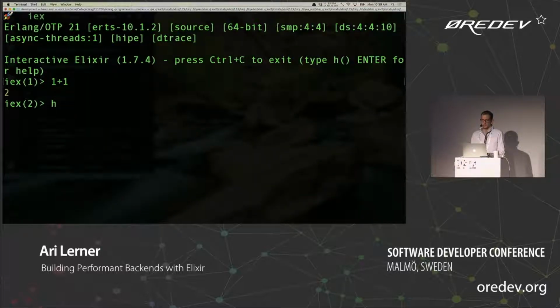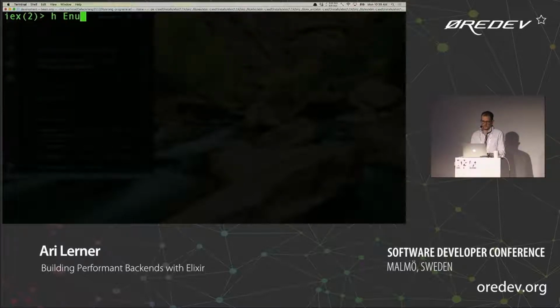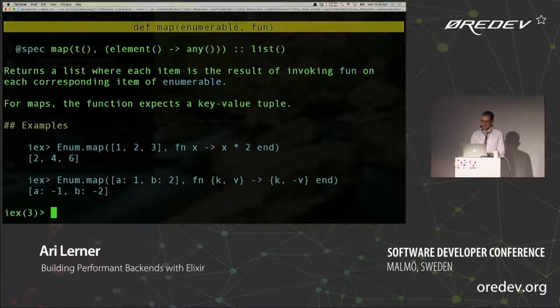In IEX, we can see that we have helpers like the help command. That's what comes up when you're curious about how a function works. That's awesome, right? Not only do you get examples, but you also get a description of how it works, and what inputs it expects and what outputs it expects. And that will come in really handy. And we can add our own help documentation, as we'll see when we get to writing our own Elixir code.